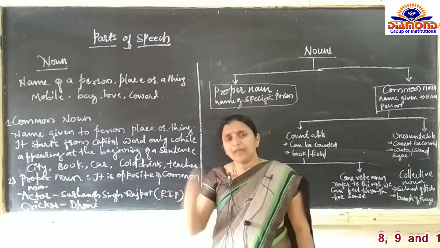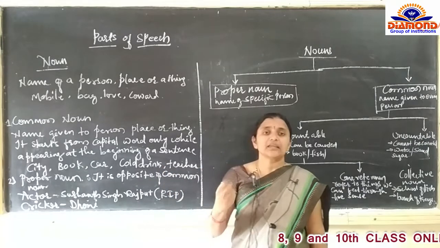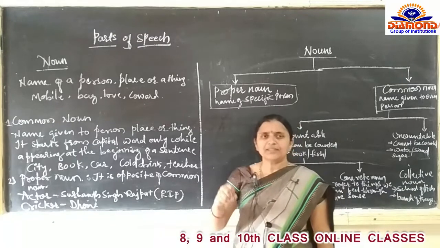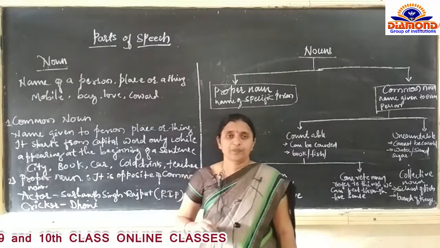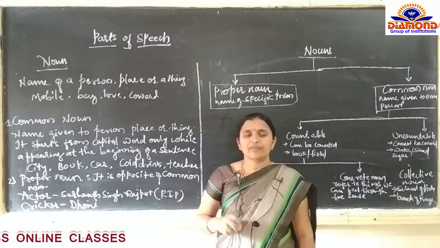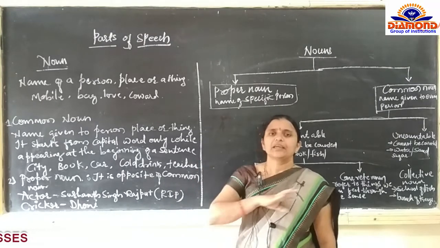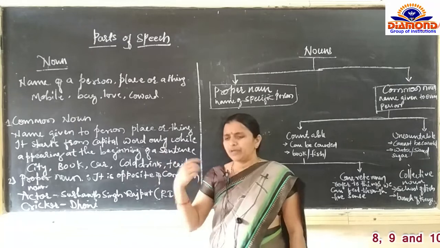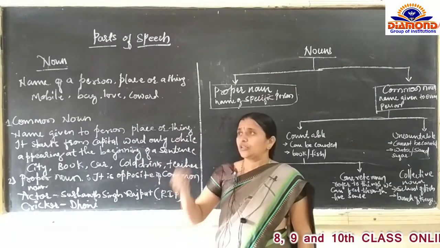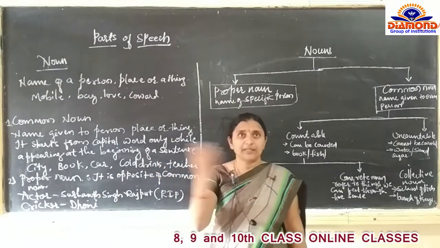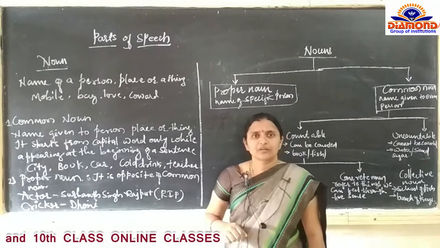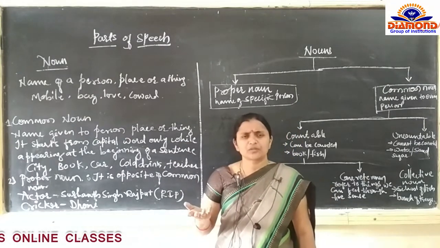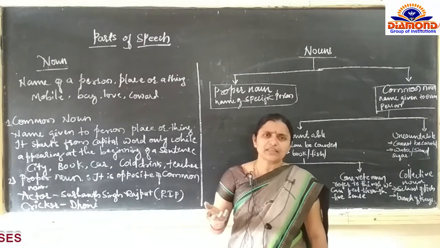But any name can be considered as a noun. Noun means the concept is any name in the world you can say. That concept should be there in your mind. Noun means any name. It may be the bench or the window, it may be the wall which we can see. It may be the fan, it may be the tube light. All those are names. The names are going to be called a noun.